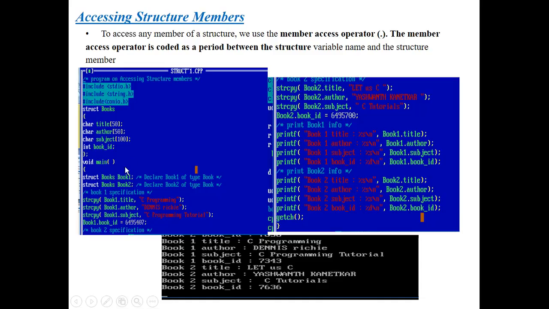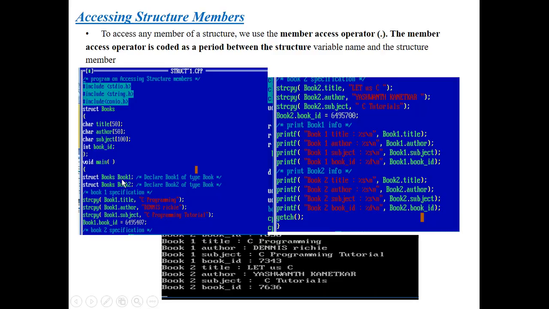Next, here I have written a main method, where every program starts from the main method only, and the type of my main method is void. Why? Because this main method doesn't return anything. That's why I make it void.